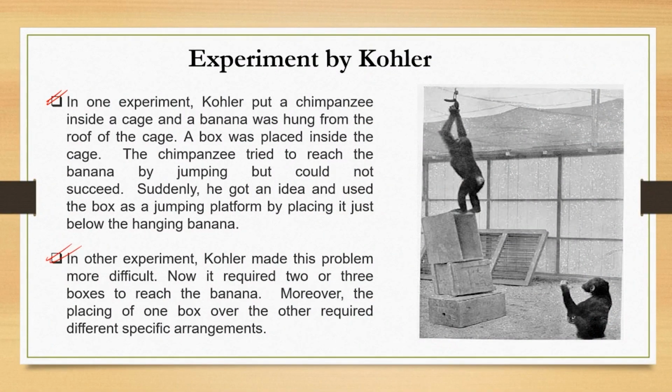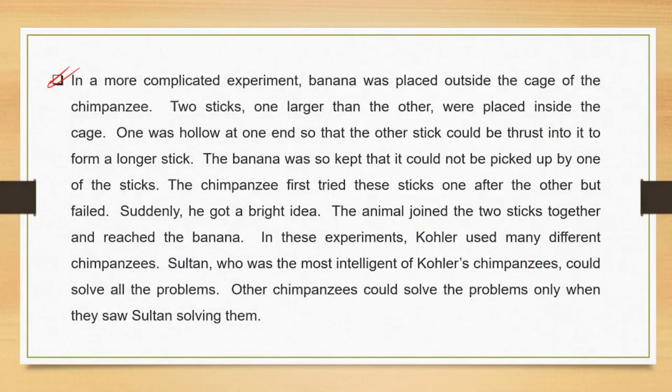In the first case, there was a box that could be used by the chimpanzee to climb on to get the banana. In the second case, there were many boxes which had to be used in specific arrangements. The chimpanzee suddenly got the idea that it could stack the boxes so that it could reach the higher height and then get the banana. In the third case, it's not there in the diagram, the banana was kept at a distance and 2 sticks were provided. It was such that one stick would never reach the banana, whereas if you combine the 2 sticks, you could reach the banana and get it.